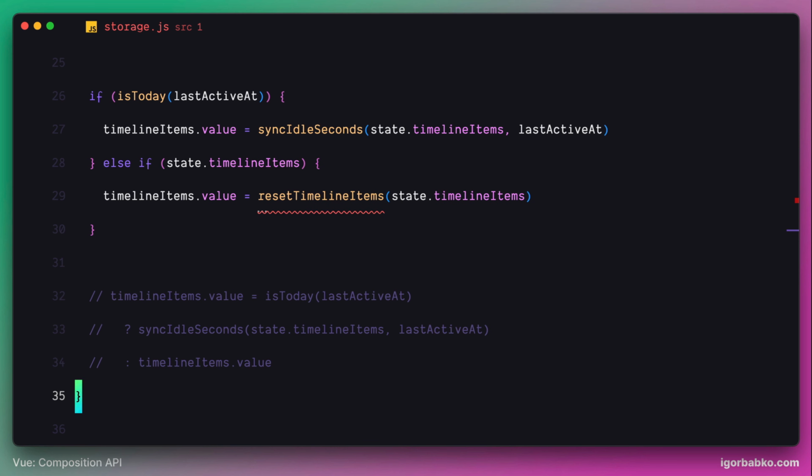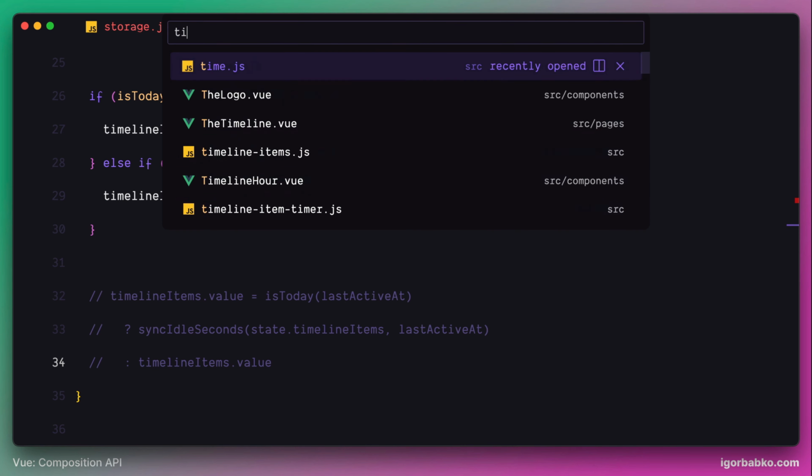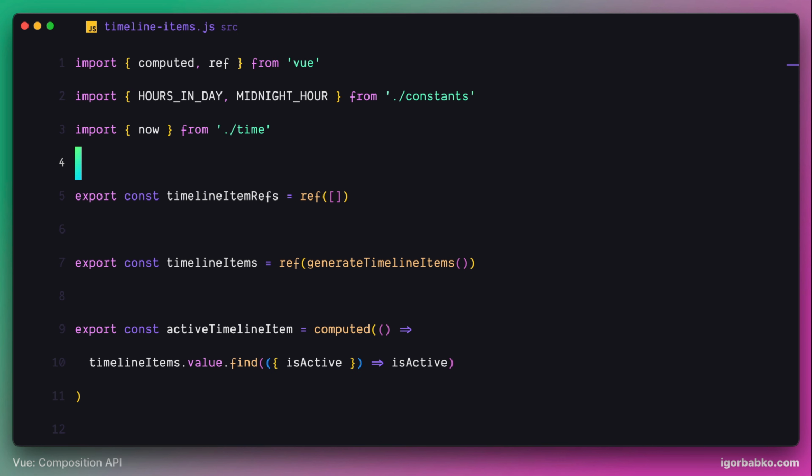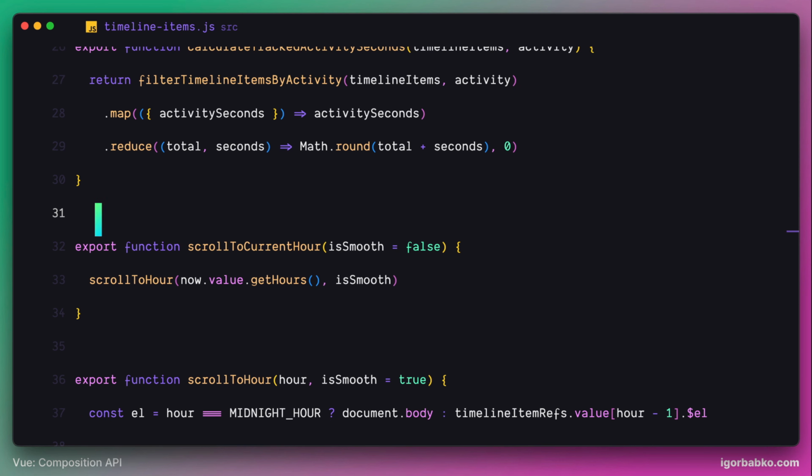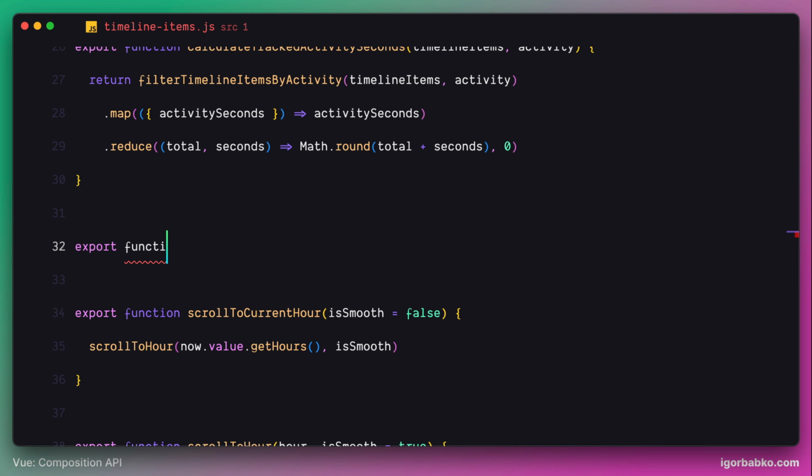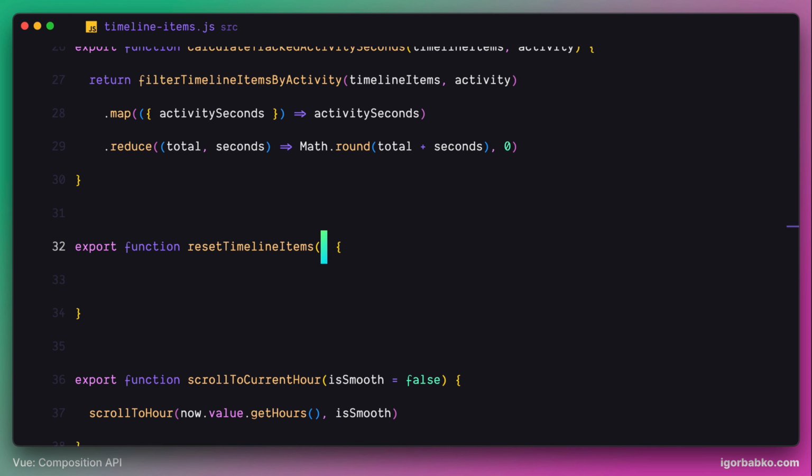And this function can decide which data should be reset. So let's quickly write the declaration for this function resetTimelineItems. Inside the timeline items module, it is going to accept an array of timeline items, and in here we're basically going to iterate over this array of timeline item objects by using the method map. We will reset only certain properties instead of resetting everything.